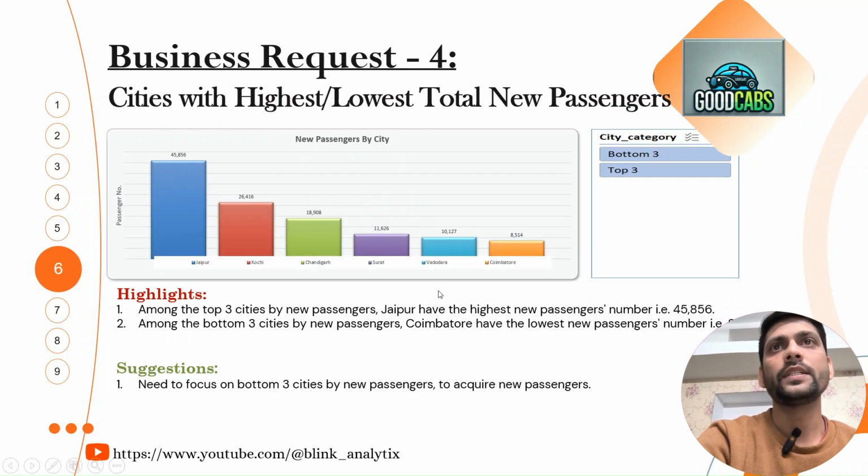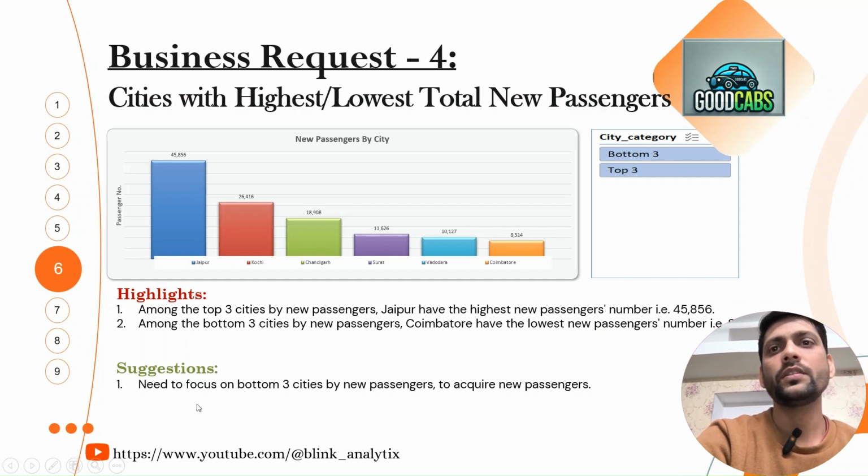Next, we have the fourth business request: city level highest and lowest total new passengers. So we have these 3 cities with the highest new passengers and these 3 with the lowest. Among the top 3 cities by new passengers, Jaipur has the highest number, 45,856 new passengers. Among the bottom 3 cities, Coimbatore has the lowest number, which is 8,514.